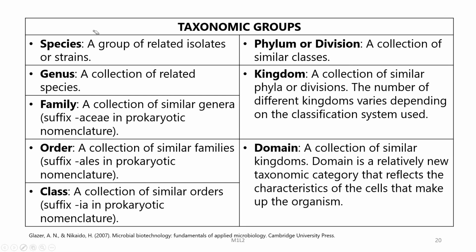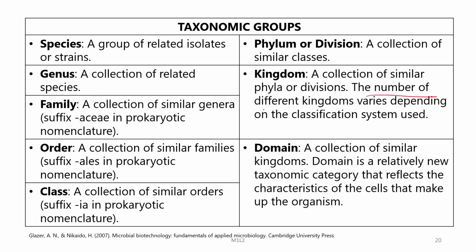Genus is a collection of related species. Family is a collection of similar genera. Order is a collection of similar families. Class is a collection of similar orders. Phylum or division is a collection of similar classes. Kingdom is a collection of similar phyla or divisions.